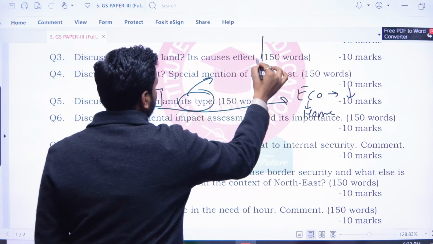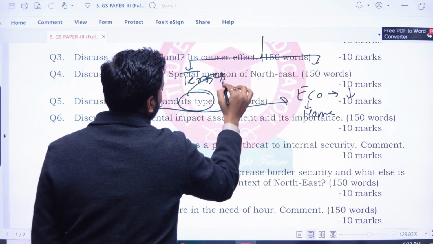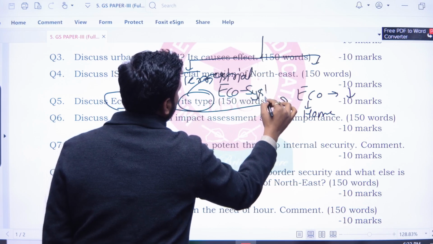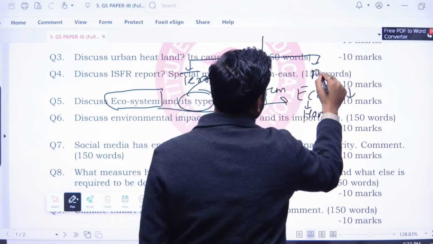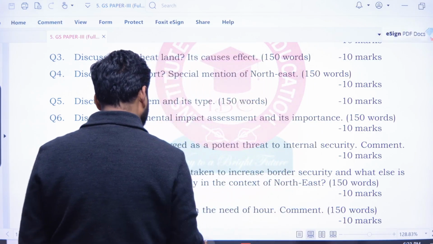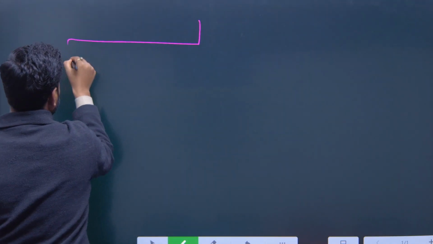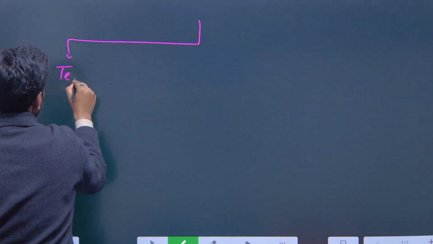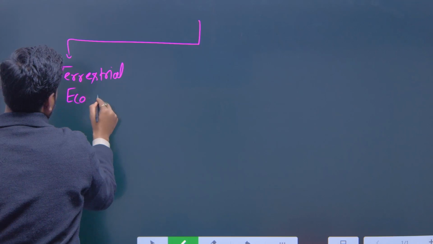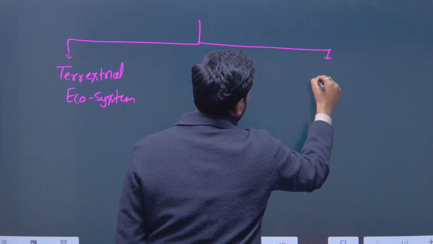An ecosystem has basically two types: one is the terrestrial ecosystem, and the second is the marine ecosystem, or you can say the aquatic ecosystem. In this question, the ecosystem is something which has two parts: one is the terrestrial ecosystem, and the second one is the aquatic ecosystem.